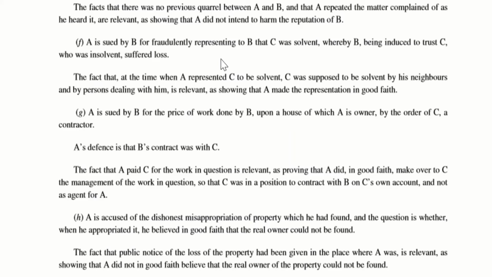So B is filing a case against A, saying that A told him that C was solvent, and that is why he gave the loan. In that case, if at the time when A represented C to be solvent, C was supposed to be solvent by his neighbors, and the neighbors say that yes, C was solvent at the time when A represented it to B, then that becomes quite irrelevant.